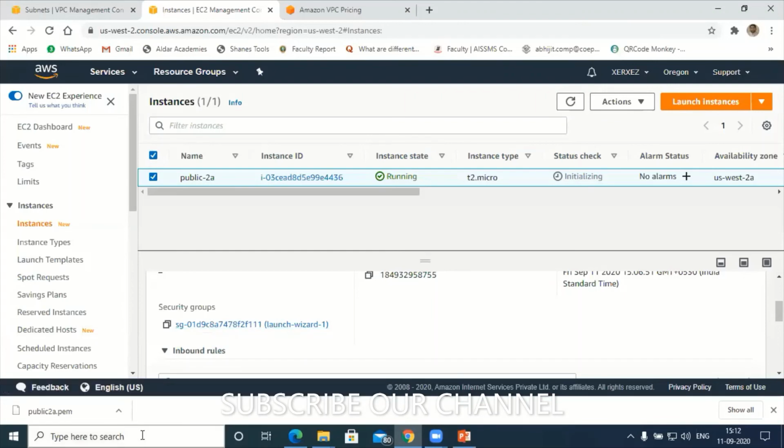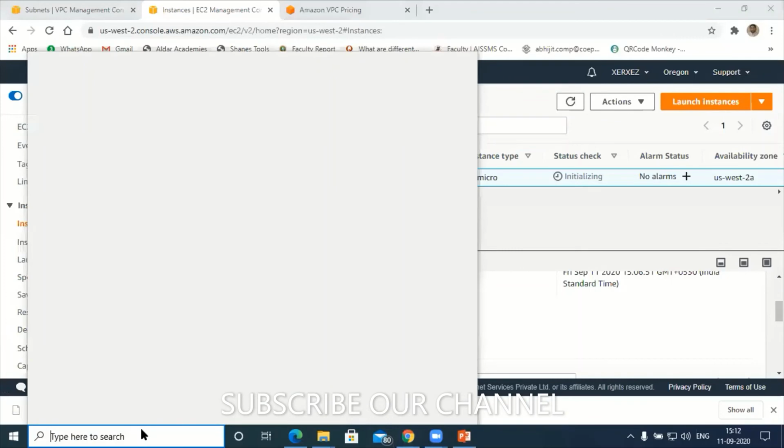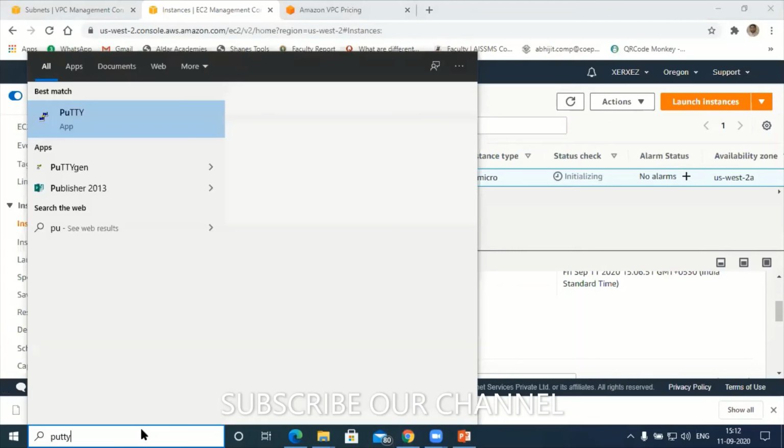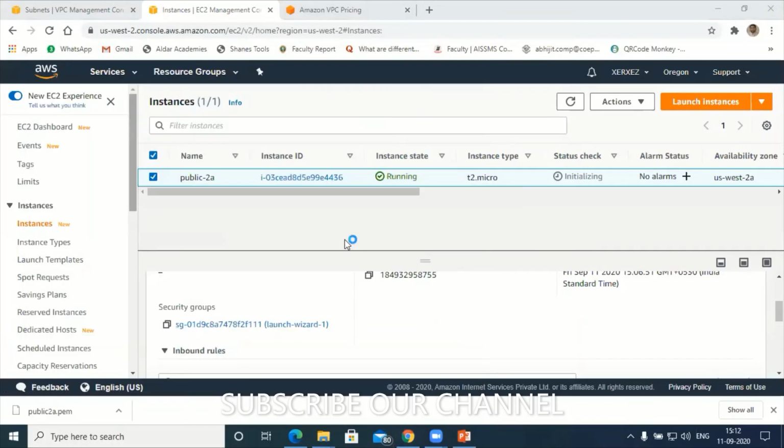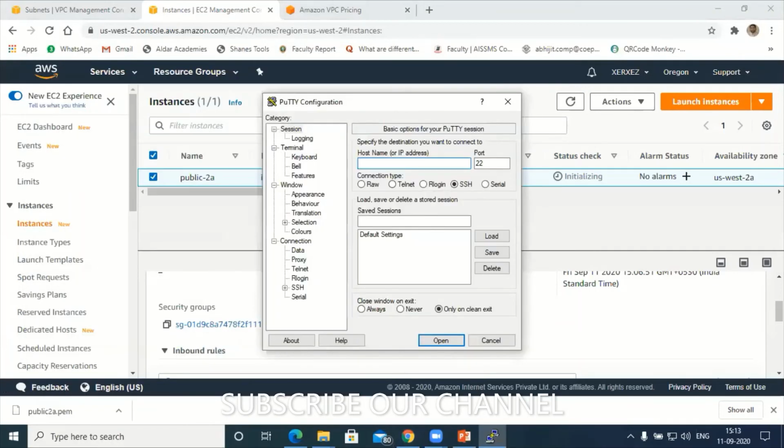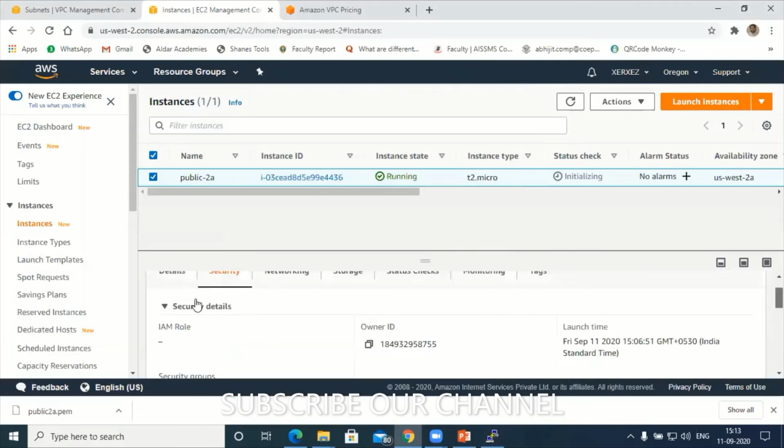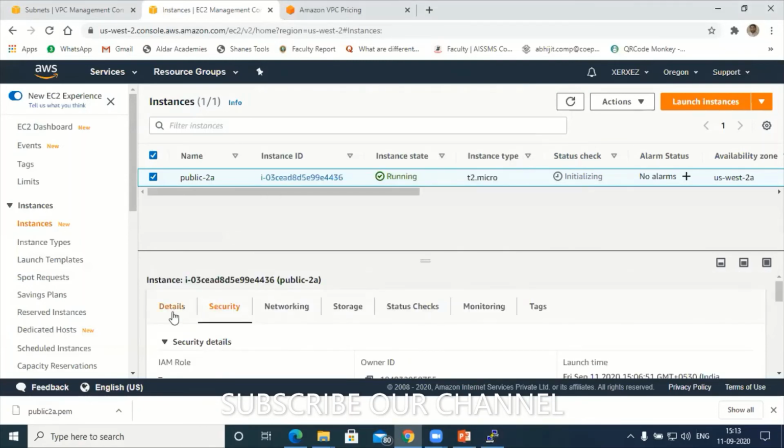Next is PuTTY. Let me try now. Go to details. Copy the IP address.